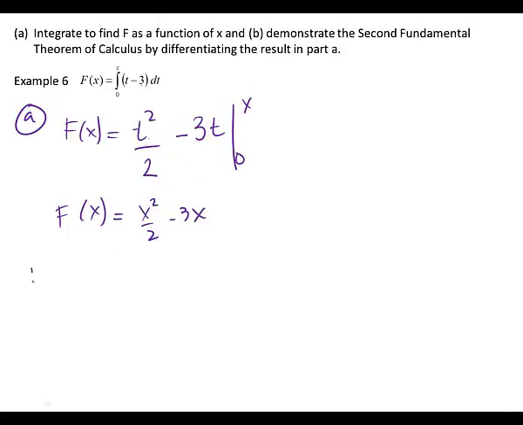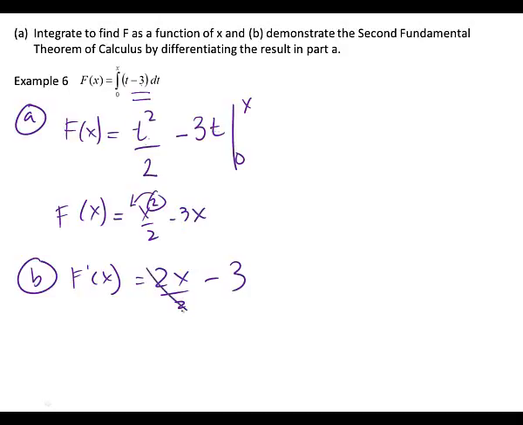What they want me to do now in part B is take the derivative of it and check to make sure I get back to the original, obviously with x's in it instead of t's. So if I take the derivative, where's the 2 going to go? In front. So 2x over 2 minus the derivative of -3x, which is 3. The 0 terms cancel. On the AP test, they'll never have you check anything. That's just up to you. Did we get what we started with? Yes, except there was a t in it. So we got it to check out.